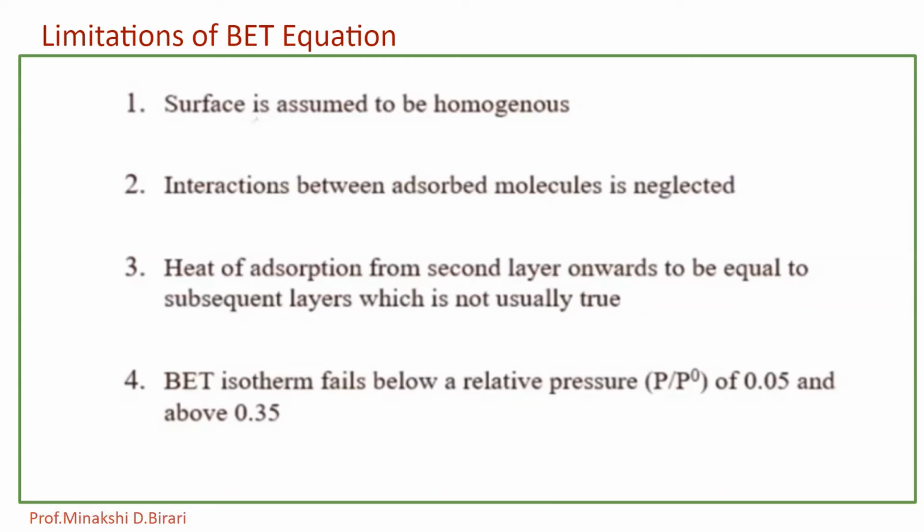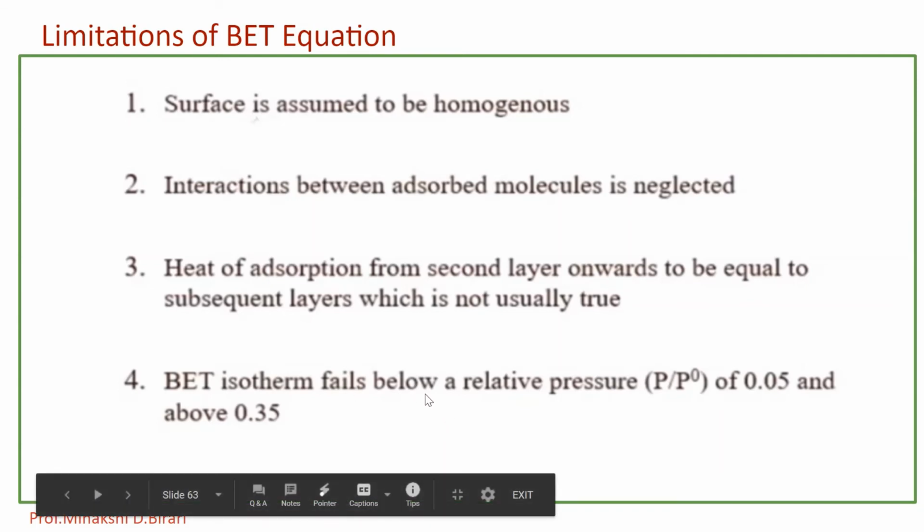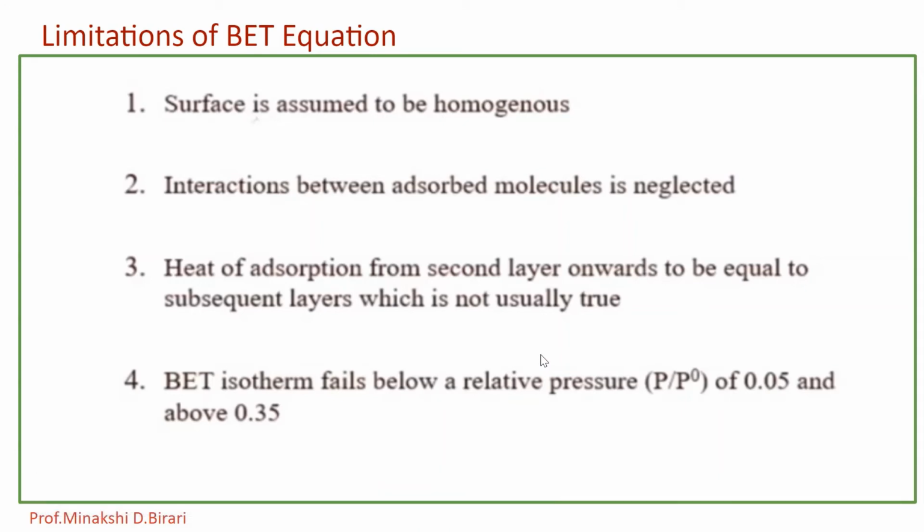According to one of the assumptions of BET theory, the enthalpy of adsorption for the first layer is constant and greater than the second layer, and the enthalpy of adsorption for the second layer is same as the enthalpy of liquefaction, but the heat of adsorption from second layer onwards is assumed to be equal to the subsequent layer, which is not usually true. So it is also one of the limitations.